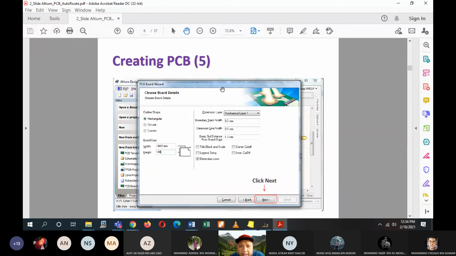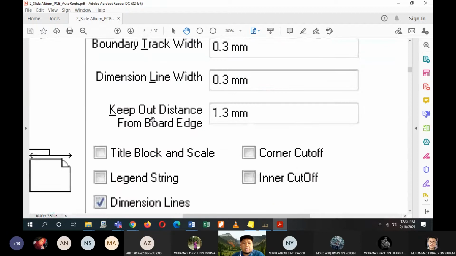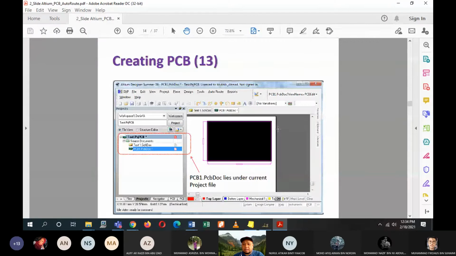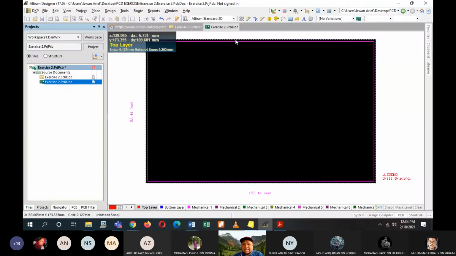Boundary. Okay, here. The keep out distance from board edge is 1.3 millimeter. So that is why the measurement of your purple line here is not exactly 160 millimeter and 100 millimeter, because it is taking the measurement of the edge just now, 1.3 millimeter. So that is why it is not exactly 100.